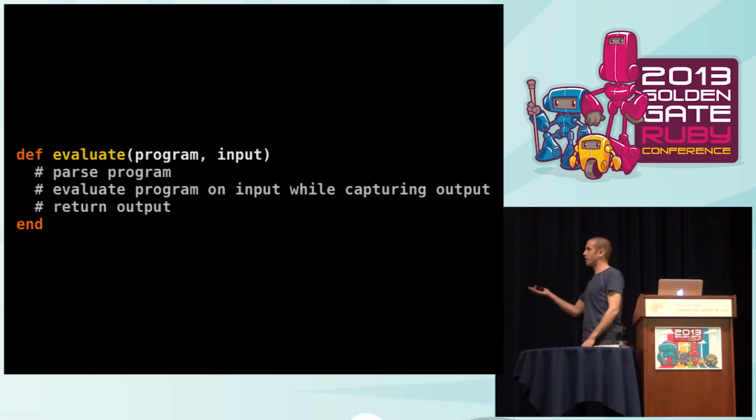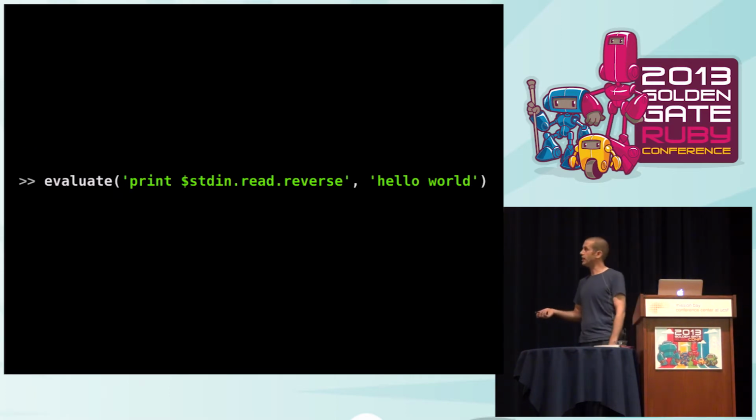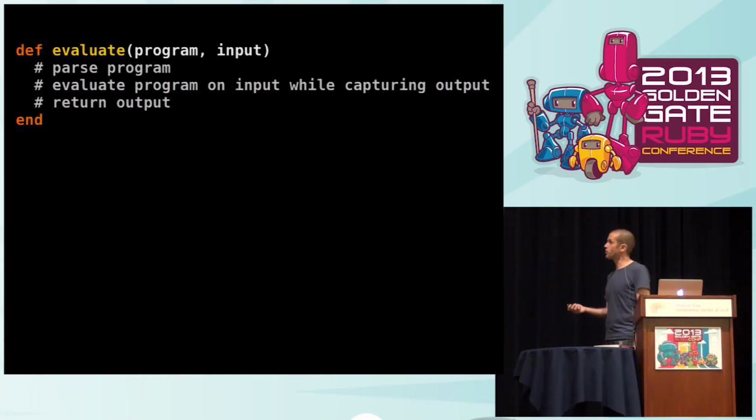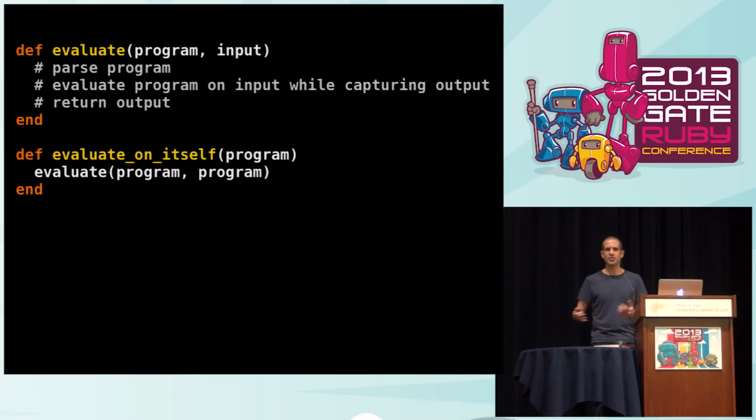So this is simple. If I've got this evaluate method in Ruby, then that means I can do stuff like this. I can say, evaluate this program that reads in a string from standard input and reverses it, and here's the string I want you to read in from standard input, and what's the output? Well, it's just that string reversed, right? So the evaluate method is asking a question, really, and the question is, if I evaluated this program, then what would its output be? Now, if it's possible to write this evaluate method in Ruby, which it is, then it's possible to also write a method called evaluate on itself, and there's nothing special about this.